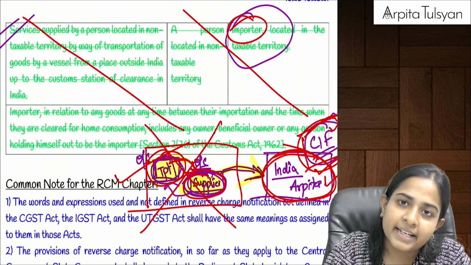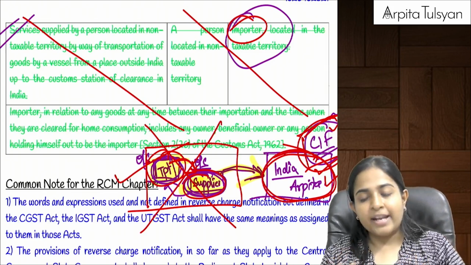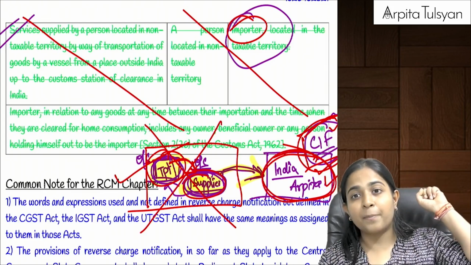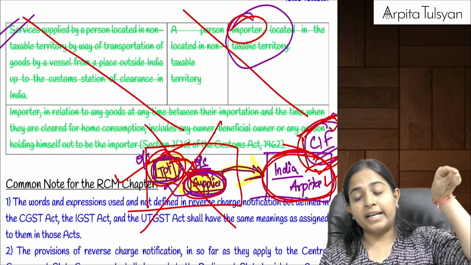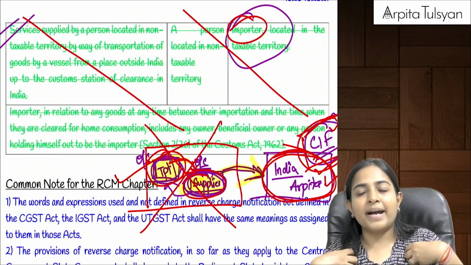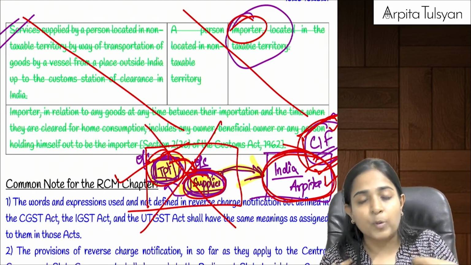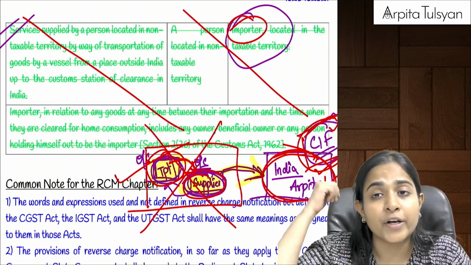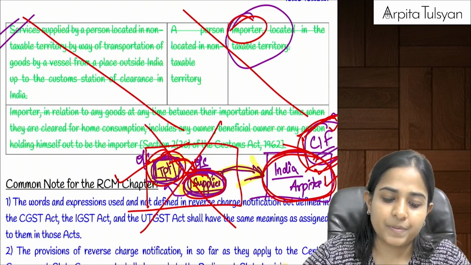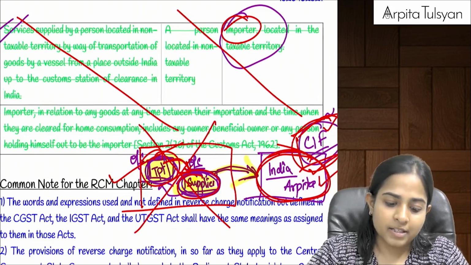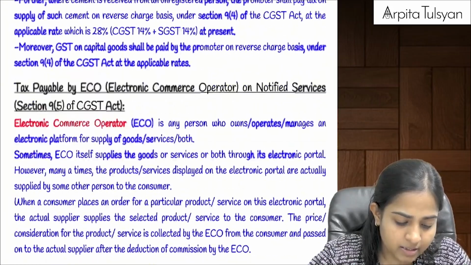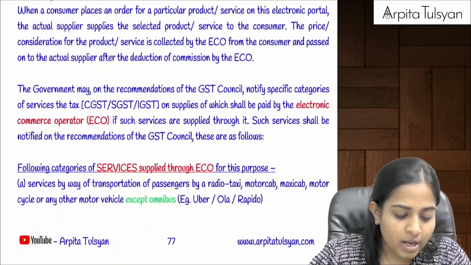Are you understanding this? Yes. So whenever transportation services are provided by a person outside India to a supplier outside India, where the goods are imported by an Indian person, this Indian importer is not required to pay any GST under reverse charge or even under forward charge. Are you clear with this? Yes. Okay. Chalo. Last amendment.